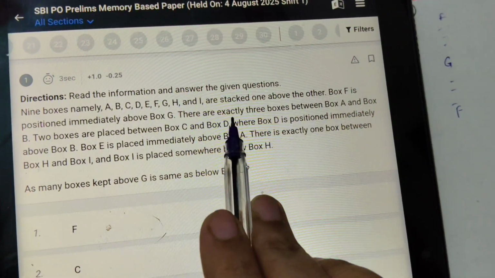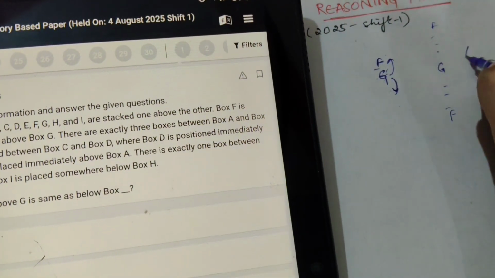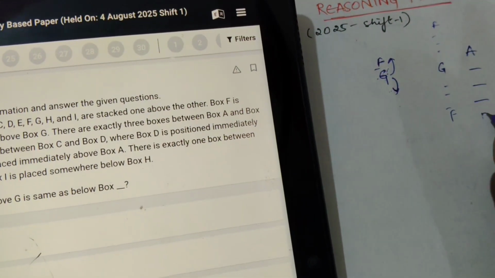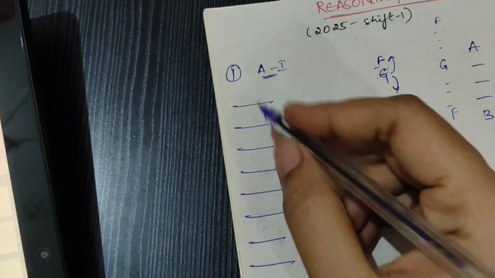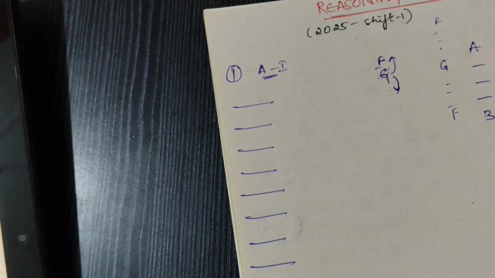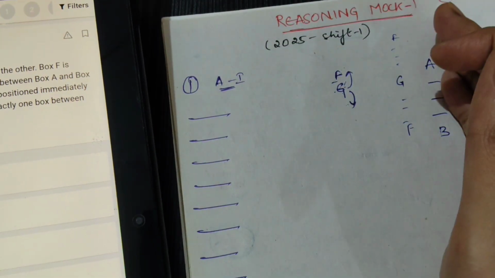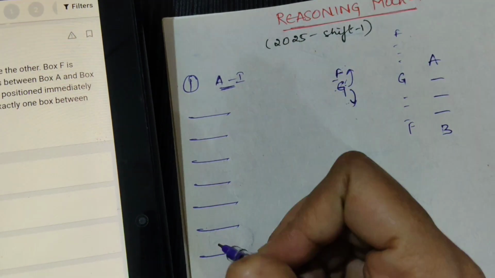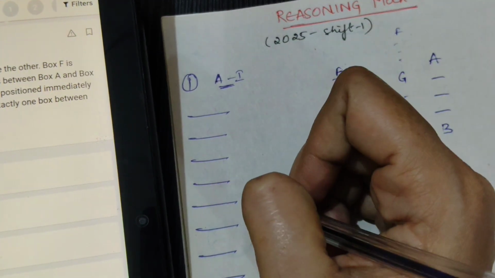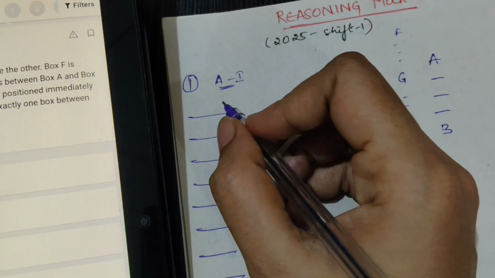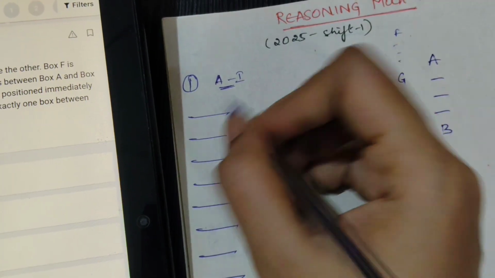Next, there are exactly 3 boxes between A and B. I'm not directly writing here because we don't know the order, so it is better to write the hints at one side. If you write here and the possibility is wrong, again crossing and rubbing, it will look clumsy and you will get confused.